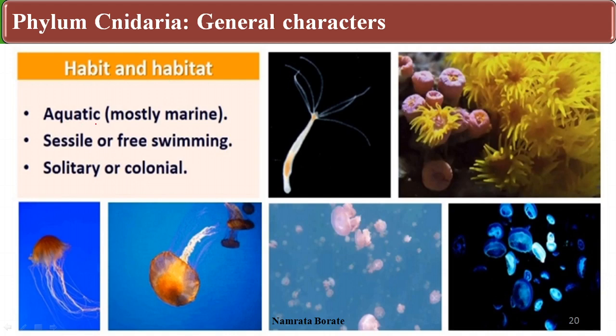Next characteristic is about where these organisms are found, that is habit and habitat. They are mostly aquatic, mostly marine in nature. They are found in marine regions. They are sessile or free swimming. They are present singly, that is solitary, or they may be present in a colonial form.